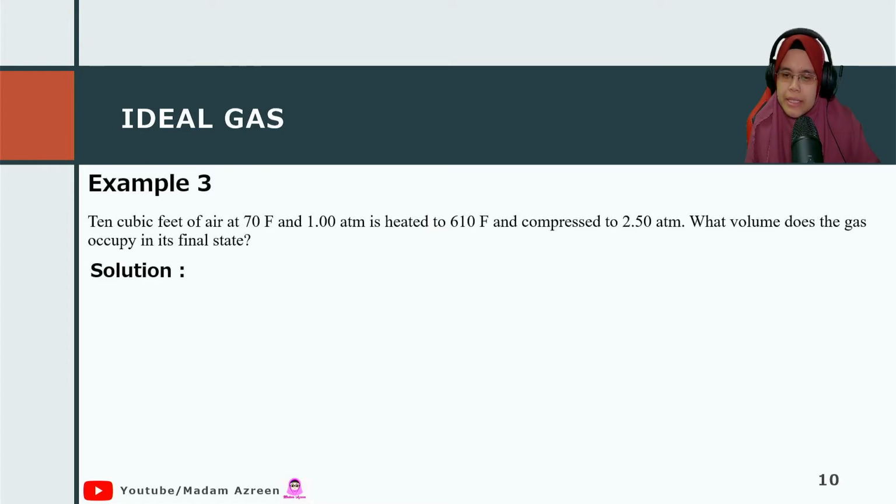Let's see, what do we have here? We have air, at this temperature, the unit is Fahrenheit, and then at this pressure it is heated, so the pressure is increased. We have T1 here, we have T2 here. Someone might ask me, why T1, why T2?